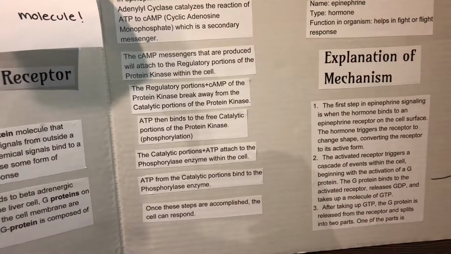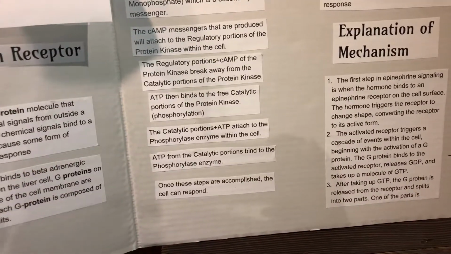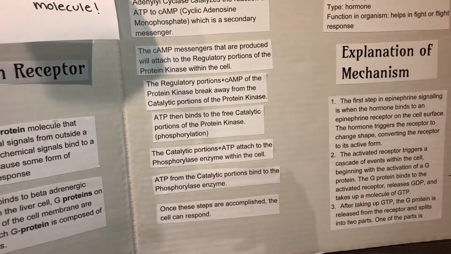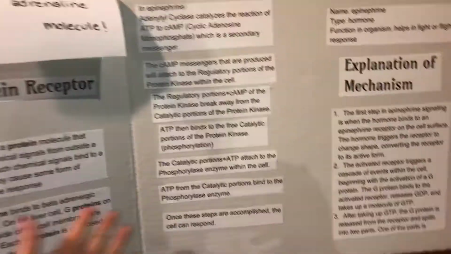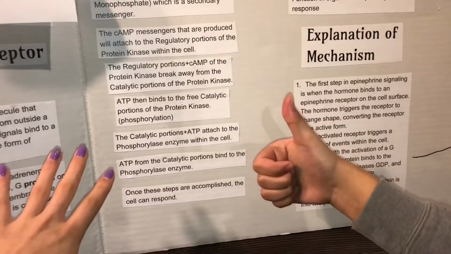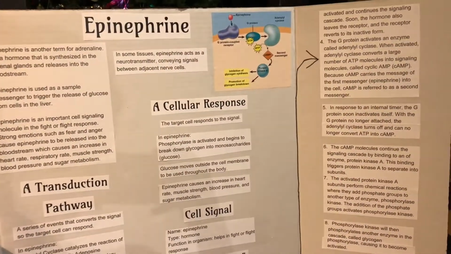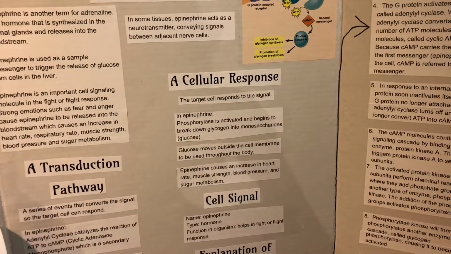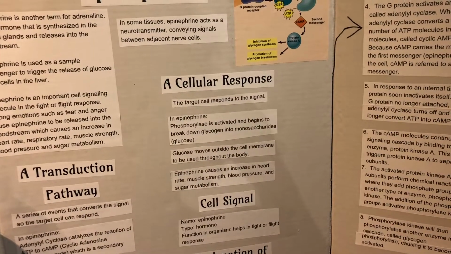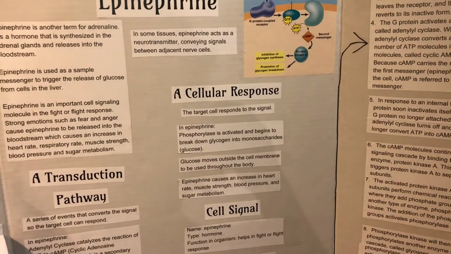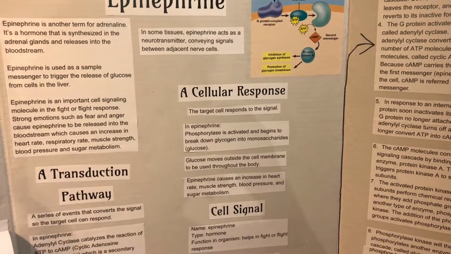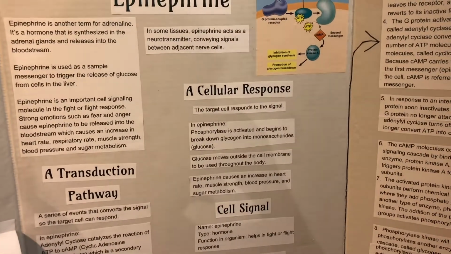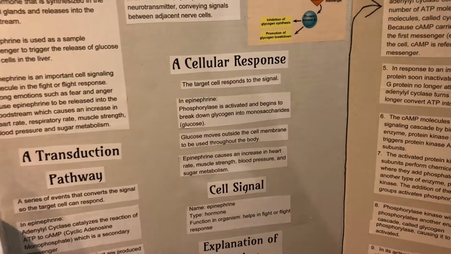The catalytic portions attached to the ATP attach to the phosphorylase enzyme within the cell. ATP from the catalytic portions binds to the phosphorylase enzyme. Once these steps are accomplished, the cell can respond. Now, moving on to a cellular response. It's the target cell response to the signal. In epinephrine, phosphorylase is activated and begins to break down glycogen into monosaccharides, also known as glucose. Glucose moves outside the cell membrane to be used throughout the body. Epinephrine causes an increase in heart rate, muscle strength, blood pressure, and sugar metabolism.